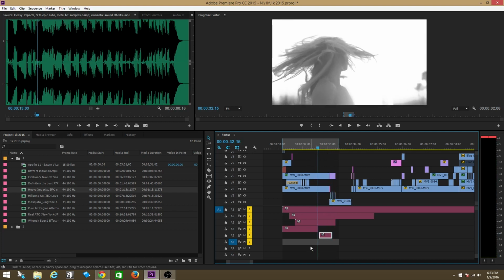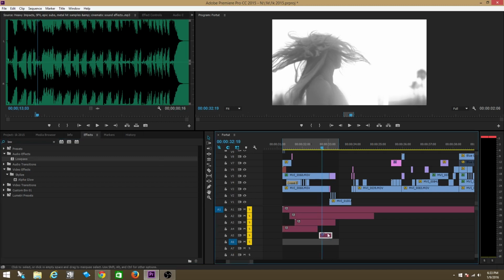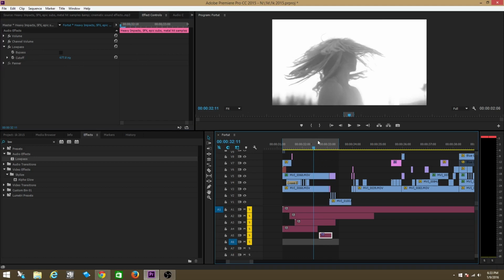What I want to do is add a low pass filter to take out more of the high frequencies. I'm going to show you how to do that. We're going to go to effects, go to low pass filter, and we're going to bring it on. So this current sound has both low and high frequencies. This low pass is going to strip out the high and leave us with the low frequencies. We're going to adjust it here. The lower we put the number, the lower the frequencies that we're going to use.